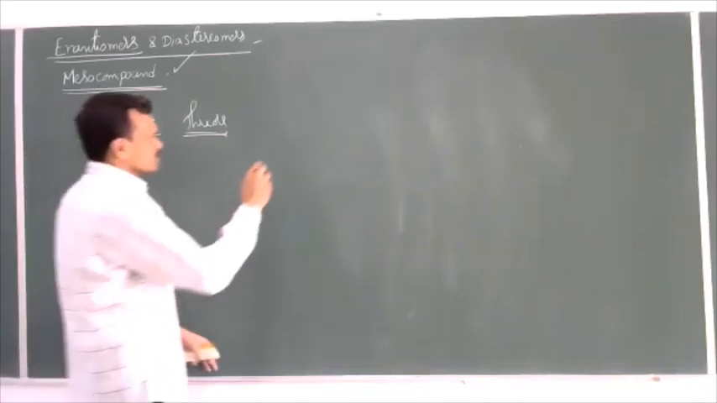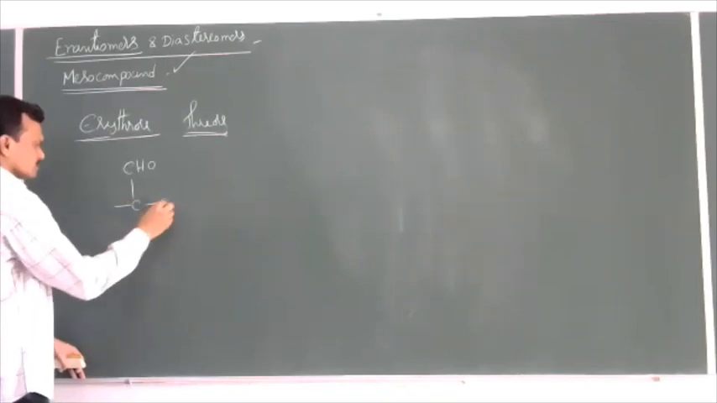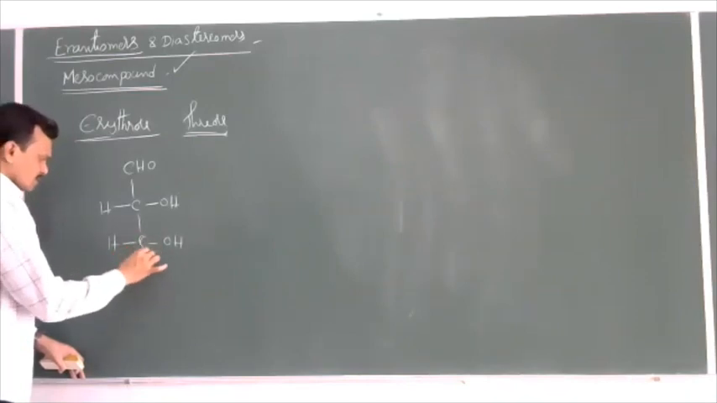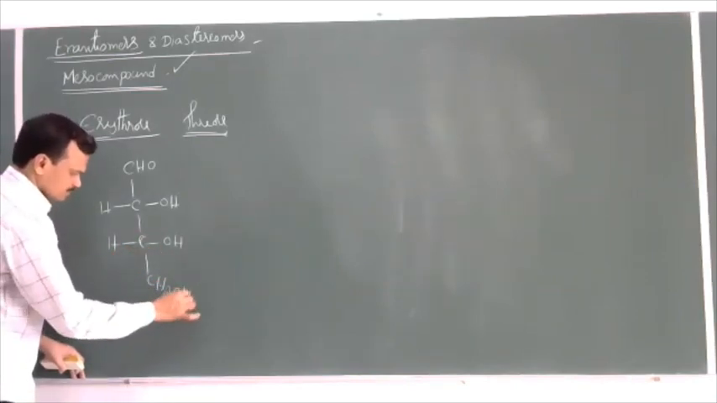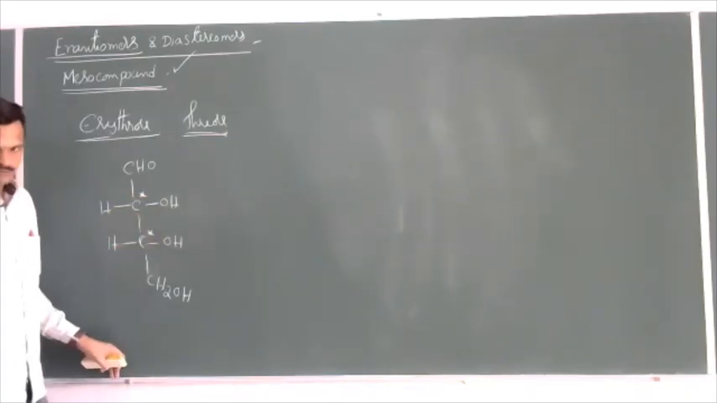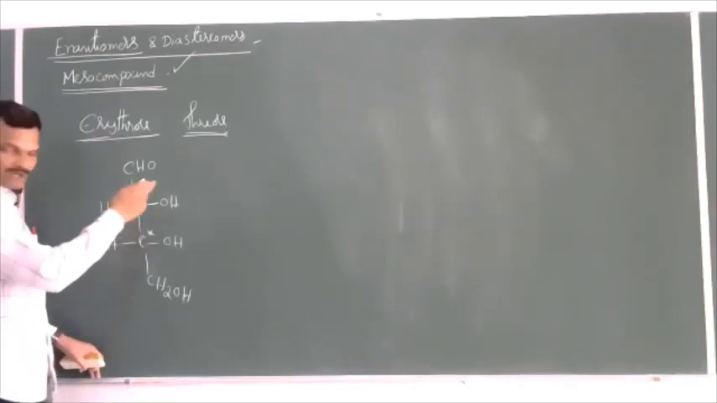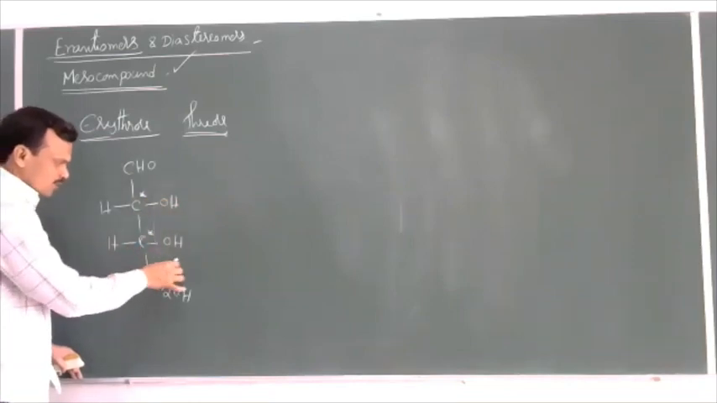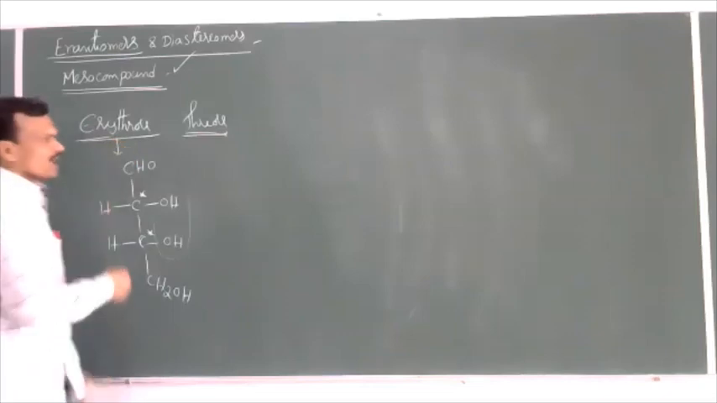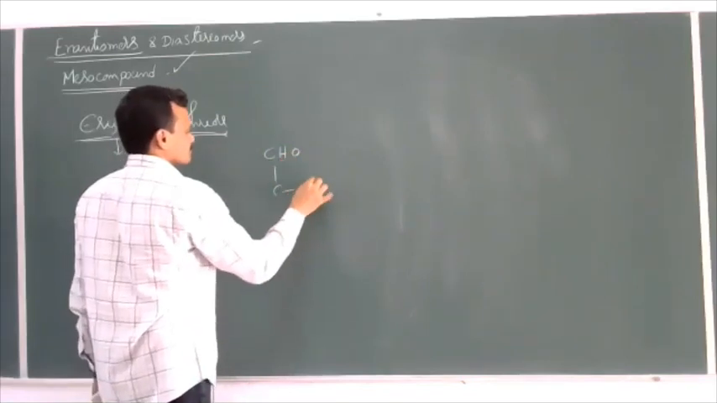Let us take an example here. CHO, C, OH, H, C, OH, H. This is CH2OH. Here this molecule contains 2 chiral carbon atoms. Now, at the 2 chiral carbon atoms, what I said earlier, similar groups: if the similar groups at the 2 chiral carbon atoms are present on the same side, then it is said to be erythrose. If the compound is like this, CHO,